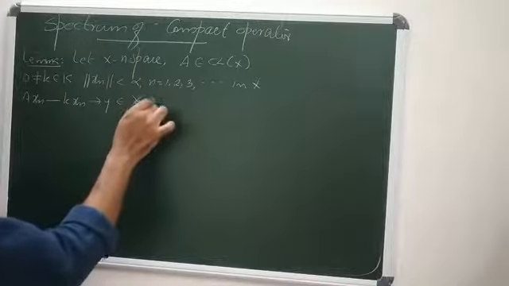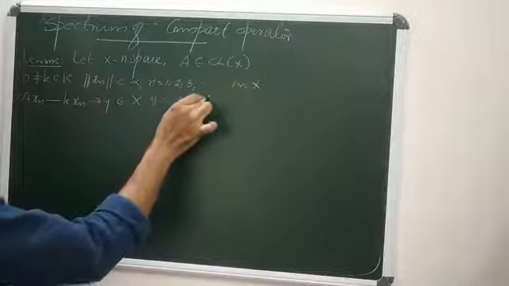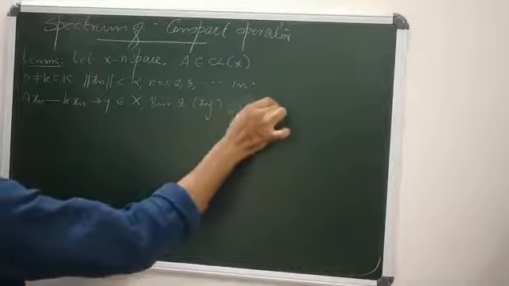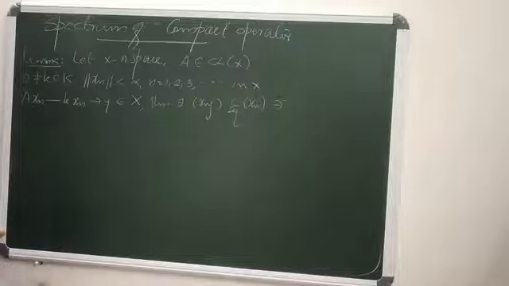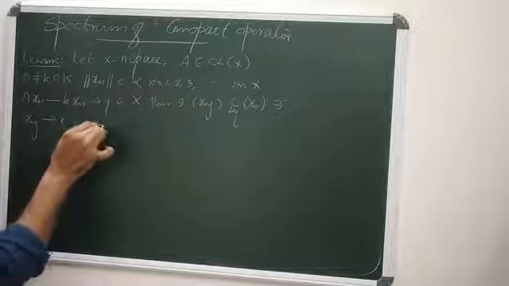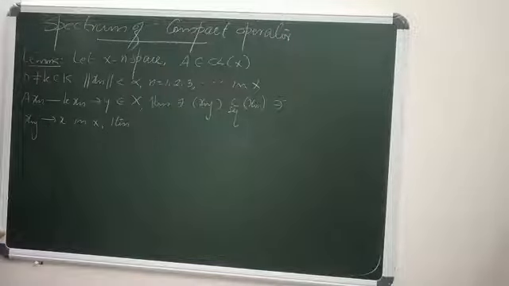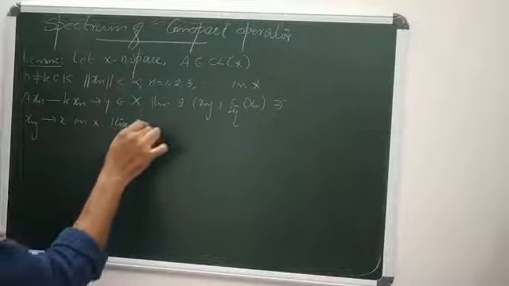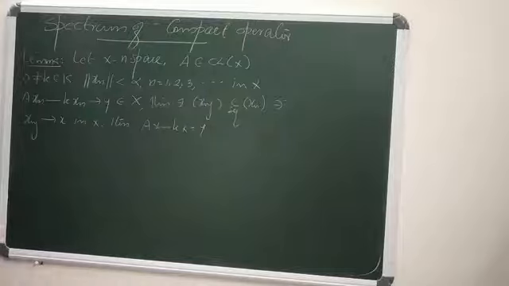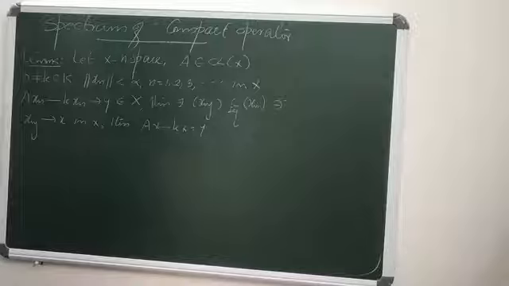Then there exists a subsequence xnj of xn such that xnj converges to x in X, and Ax minus kx equals y. That is, there exists a subsequence xnj of xn such that xnj converges to x in X and Ax minus kx equals y.